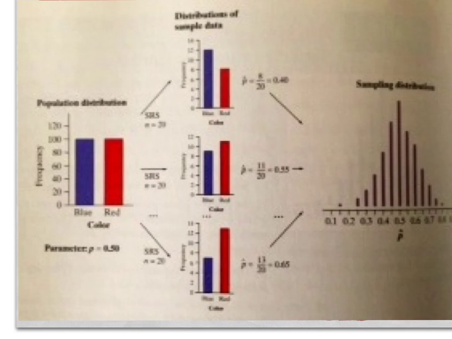We will be doing an activity in class where we study the population distribution using 200 poker chips, 100 of them blue and 100 of them red. The individuals are the 200 chips, and the variable we are recording is color. Our parameter of interest will be the proportion of red chips in the population, or p equals 0.50. We will take simple random samples of 20 chips, three of them, here, here, and here.